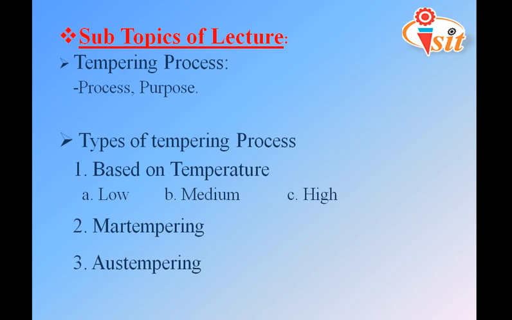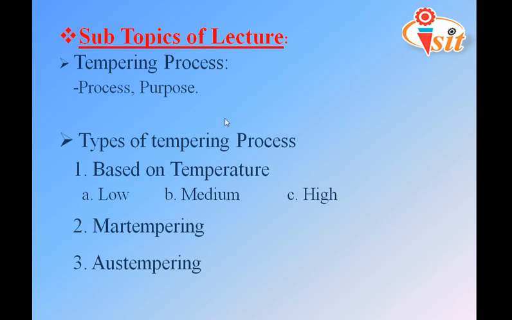In the hardening process, as it has the high cooling rate, it cools within a few seconds, so it does not produce the hardness we want. It produces high hardness, and high hardness tends to have high brittleness, and brittleness will have cracks in the material. That high hardness of the material can be reduced with the help of the tempering process. So tempering process is always followed after the hardening process. Remember this one.